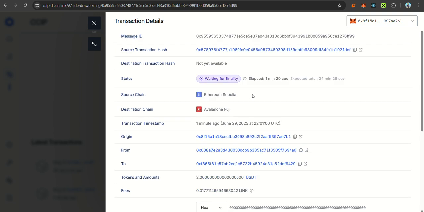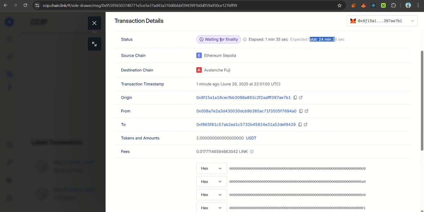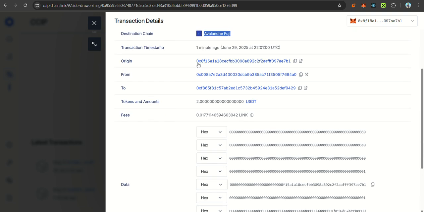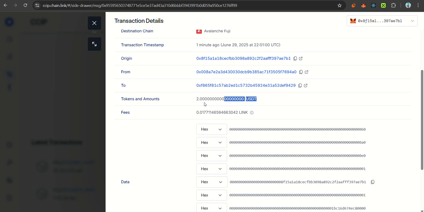The transaction has been submitted, with an expected wait of 24 minutes. The source is Sepolia and the destination is Avalanche Fuji. 2 USDT has been transferred from one contract to another because the APY on Fuji is high.